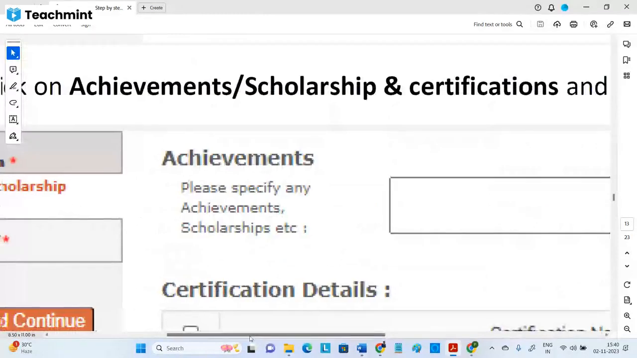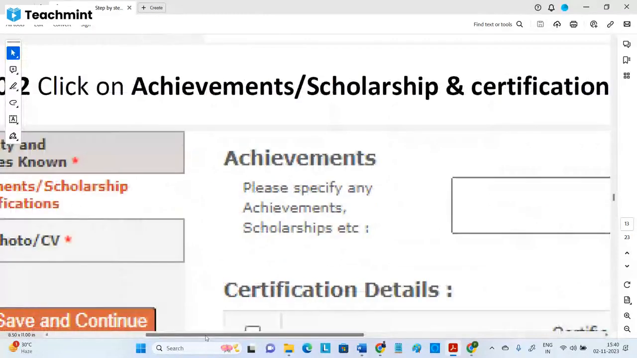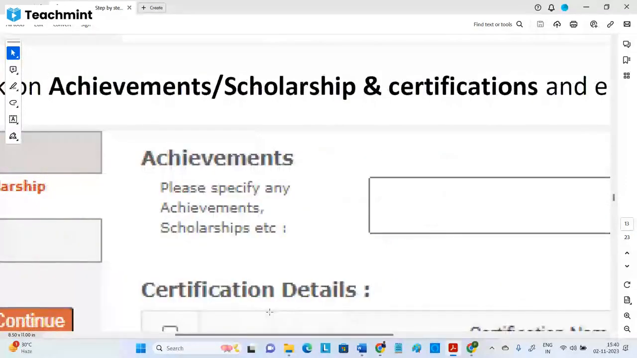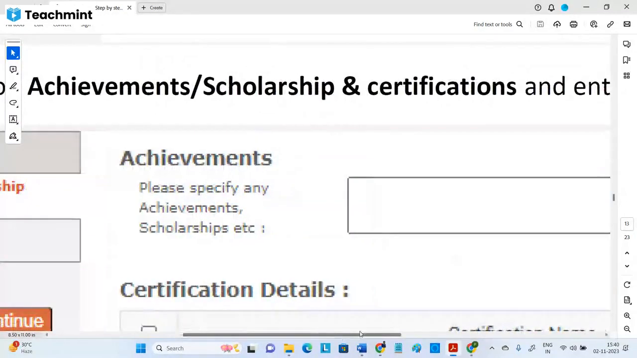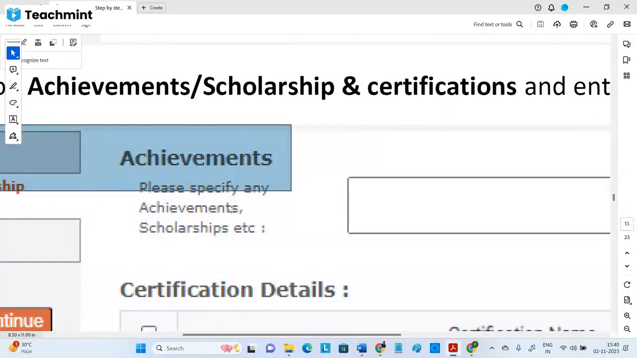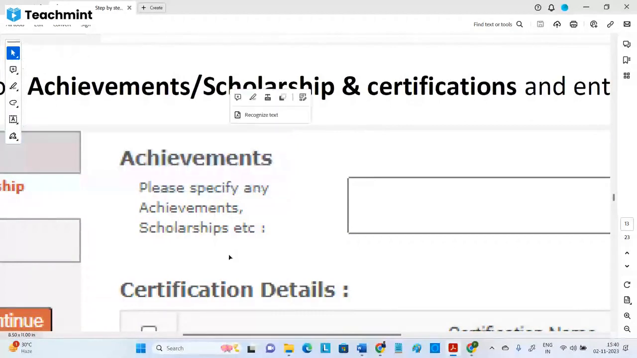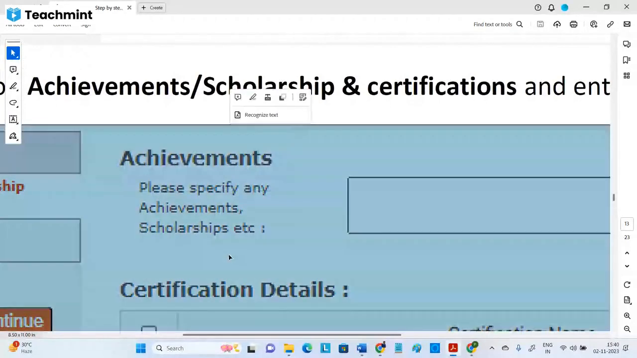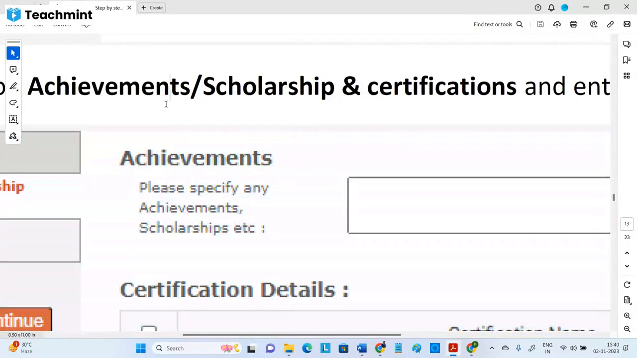Next, achievements, scholarships and certifications. If you have any achievements, add them. Maybe you gave presentations and got first prize or something like that, related to academics is better. Scholarships doesn't mean regular scholarships. It means, suppose you got an Amazon scholarship or internships in that sense, not fee reimbursement. That's what I want to say.